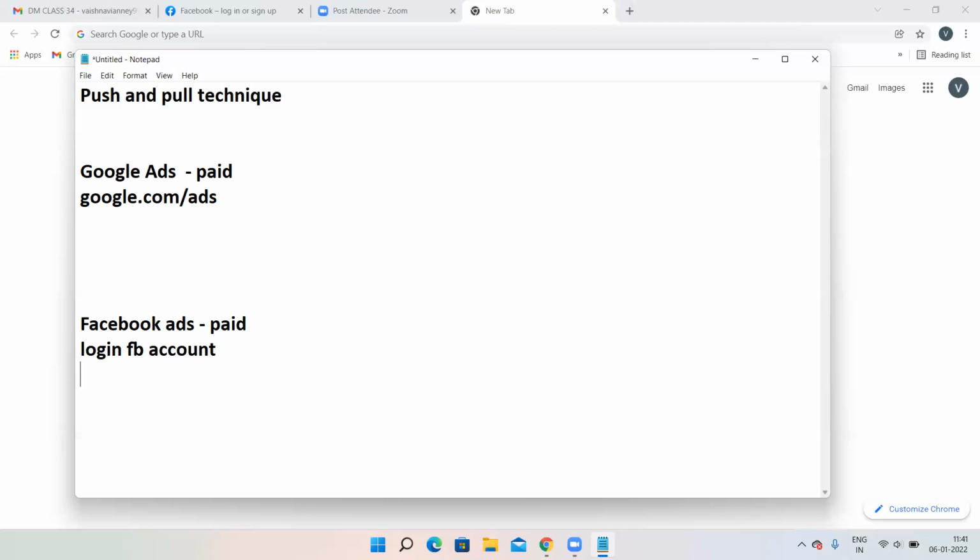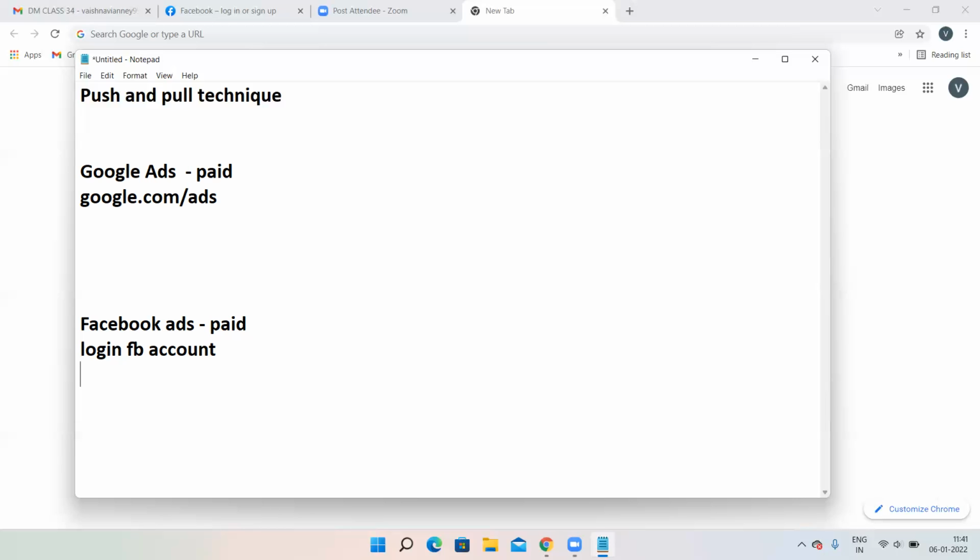And let me tell you, your FB account should be an old account. If you are creating a new account today, right now you cannot start running ads on Facebook. If you try to create ads with a new Facebook account, Facebook will suspend your ads account, because they think that this is a fake person. According to them, nobody will create ads right after creating a Facebook account. That is the reason they suspend whoever tries to create an ad with a new Facebook account. So make sure you have an old Facebook account, and after that try to run ads.